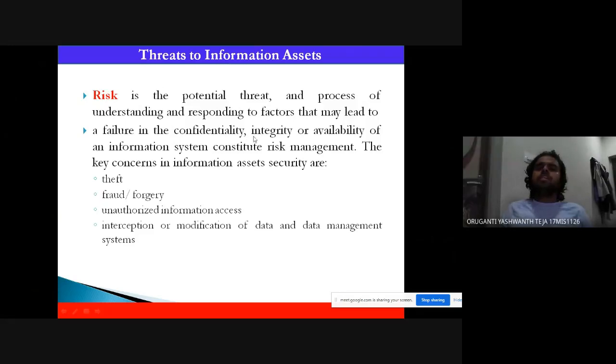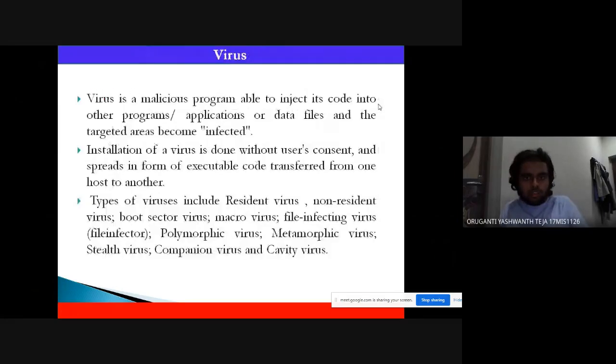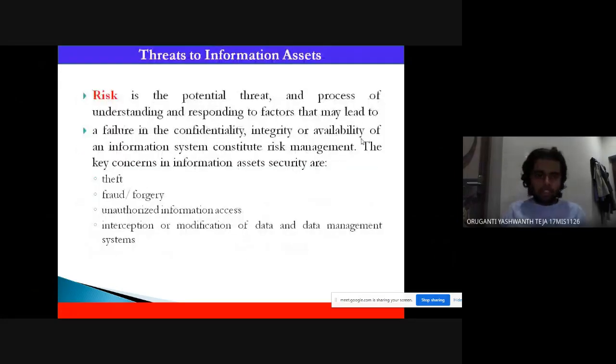Integrity, in the sense, is that it will be able to maintain that particular data within themselves, and it will be able to protect the data against all these attacks that are going on now. Availability of data: let's take Snapchat.